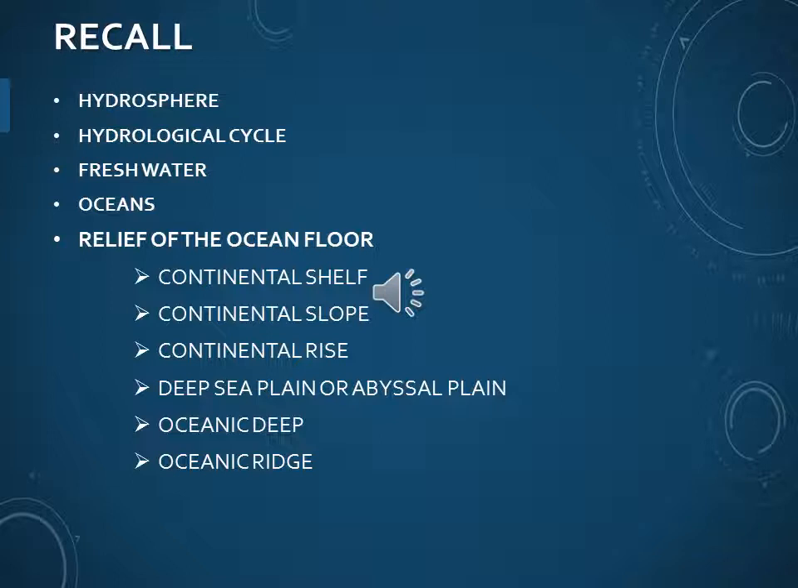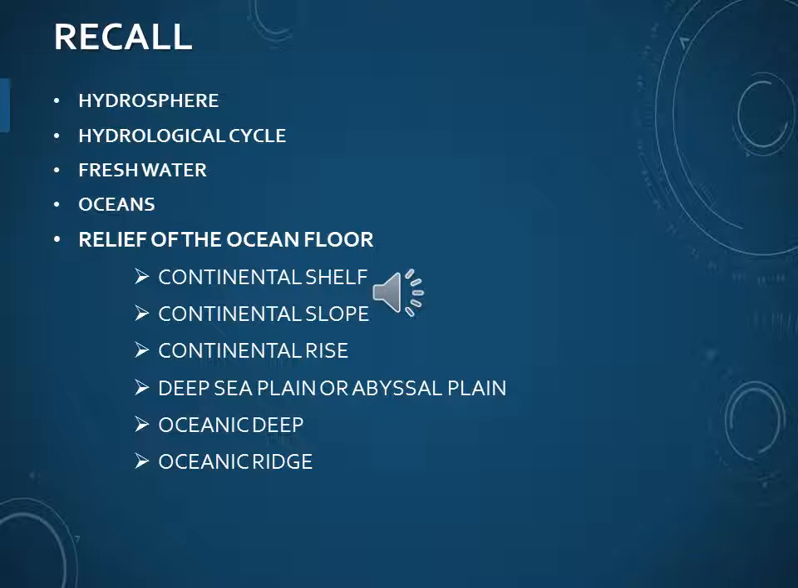Then we discussed the relief features of the ocean floor. What are the regions of the ocean floor? Continental shelf, continental slope, continental rise, deep sea plain or abyssal plain, oceanic deep, then oceanic ridge. We have discussed each one separately. The continental shelf is the major fishing ground, because here sunlight penetrates, allowing the growth of planktons and other small animals. It helps in fish growth, so it is called the fish growing region.